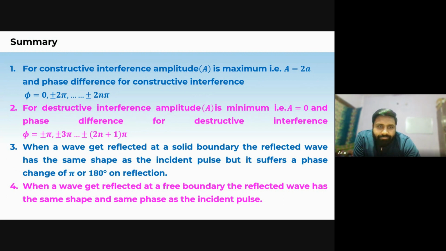So when a wave is reflected at a solid boundary, it reflects back, but with a phase change, a change in the shape of the incident pulse. And by how much? By 180 degrees. But when a wave is reflected at a free boundary, there is no change in the shape, but there will be a change in the direction of travel.